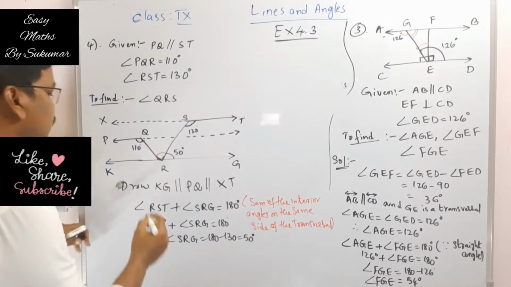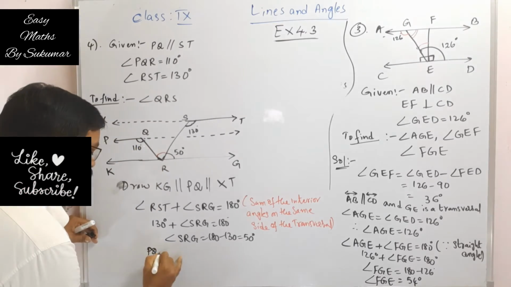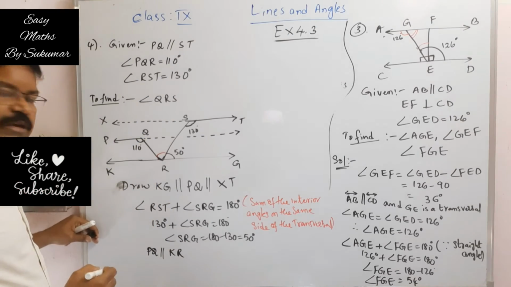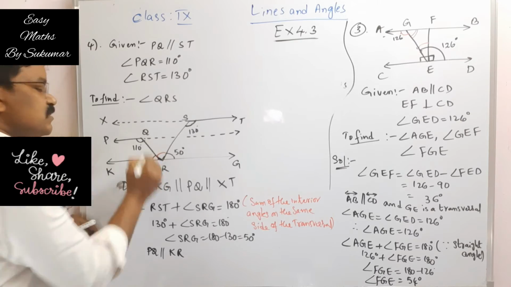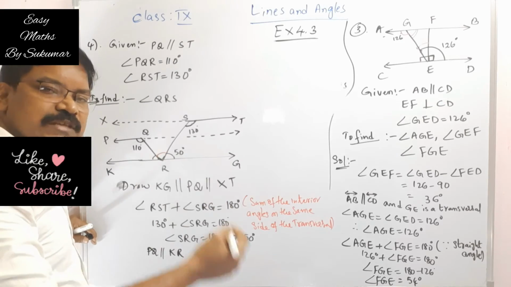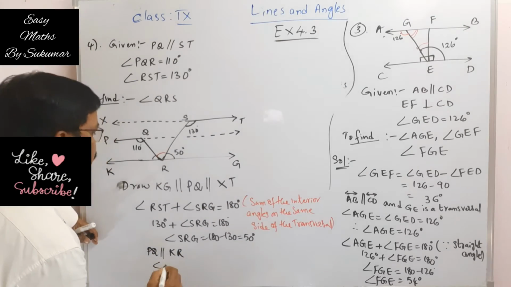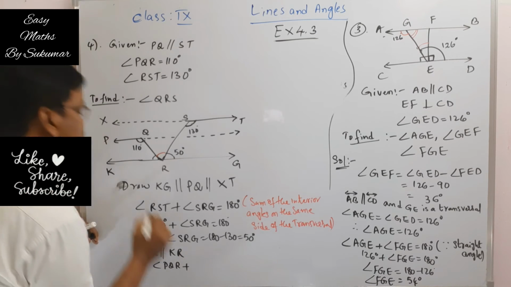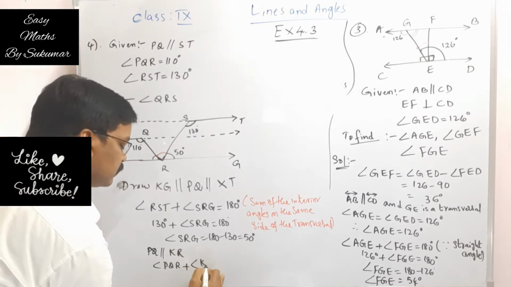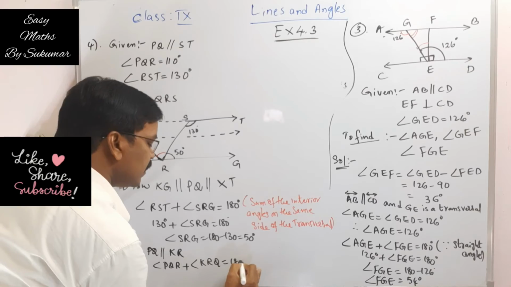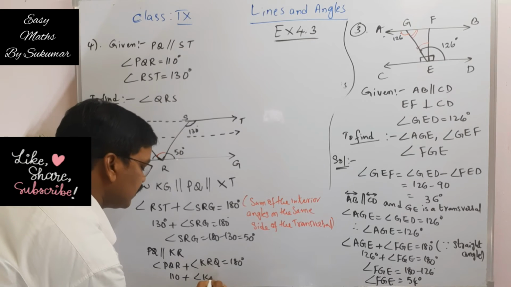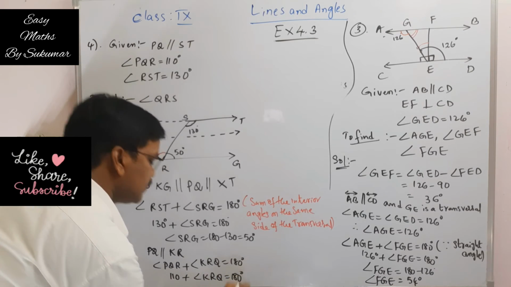Look, here PQ is parallel to KR, and the sum of these two angles is also 180 degrees. The same reason: the sum of the interior angles on the same side of the transversal. That means angle PQR plus angle KRQ is equal to 180 degrees. See my dear students, angle PQR is 110, plus angle KRQ is equal to 180 degrees.